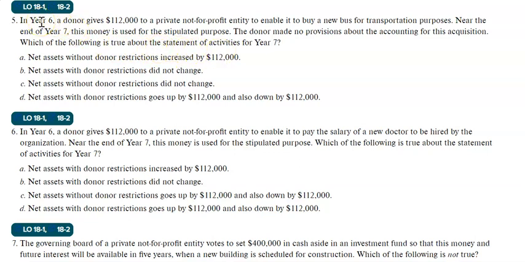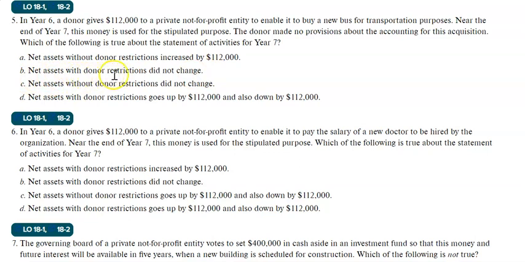They received the money in year 6, and at that time it increased net assets with donor restrictions. In year 7, they used the money. Now, before using the money, we need to move it from with donor restrictions to without donor restrictions. And then we'll spend it to buy the bus. So now let's see what the answer options are. Net assets without donor restrictions increased by 112. Yes, it increased because we moved the money from net assets with donor restrictions to without donor restrictions.